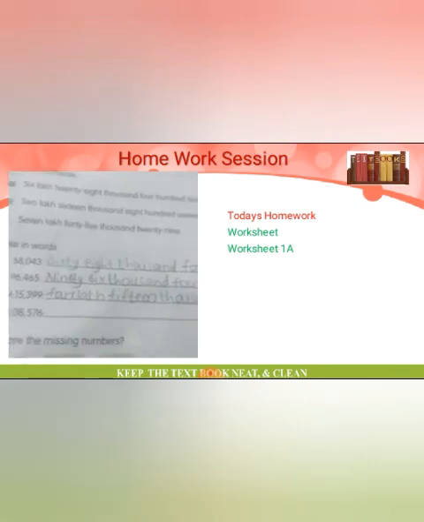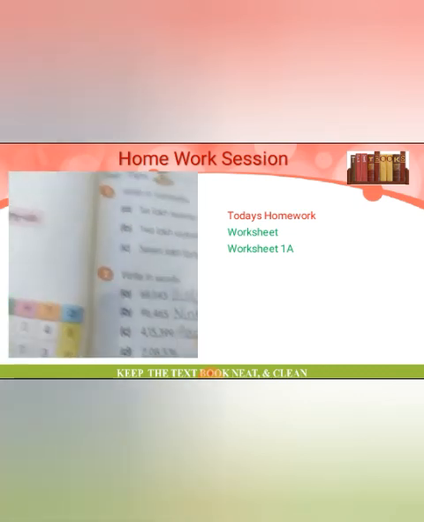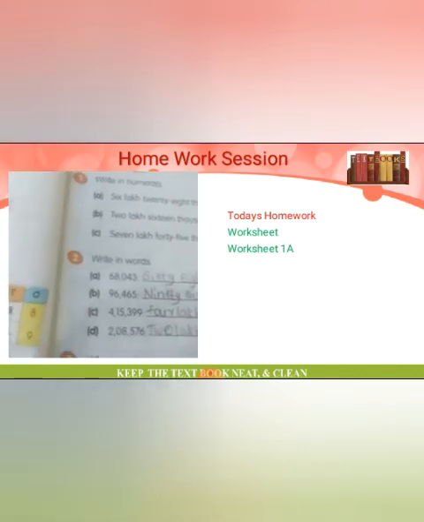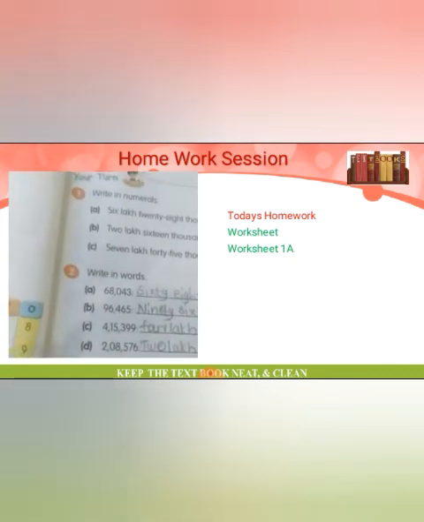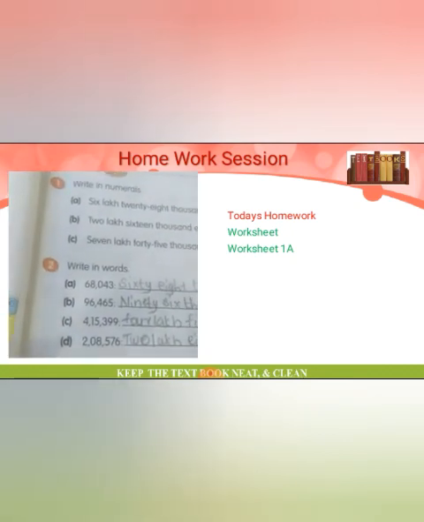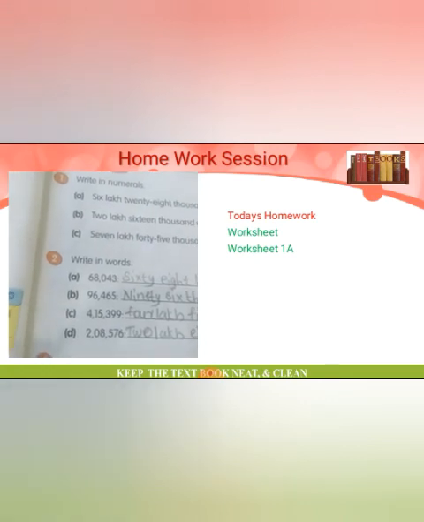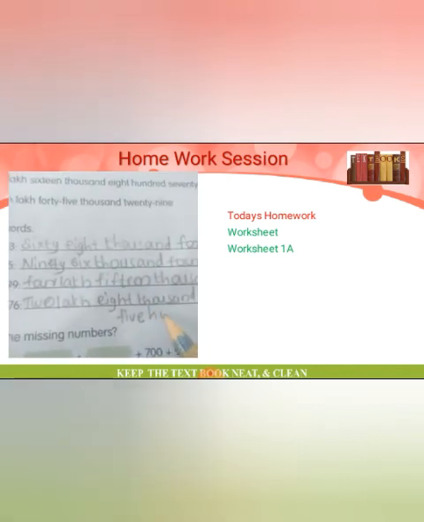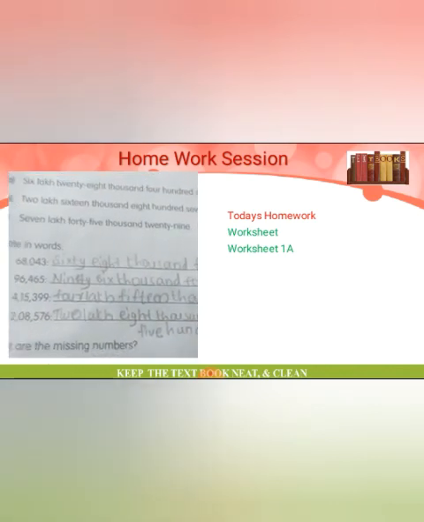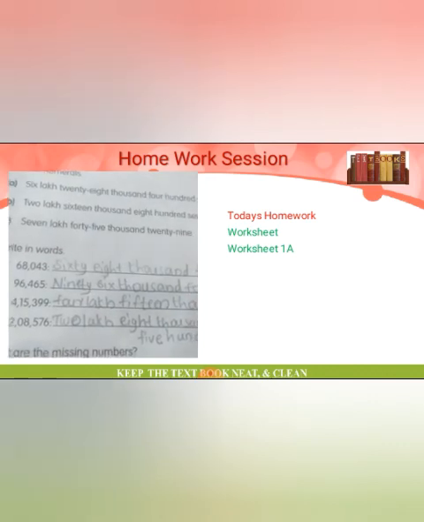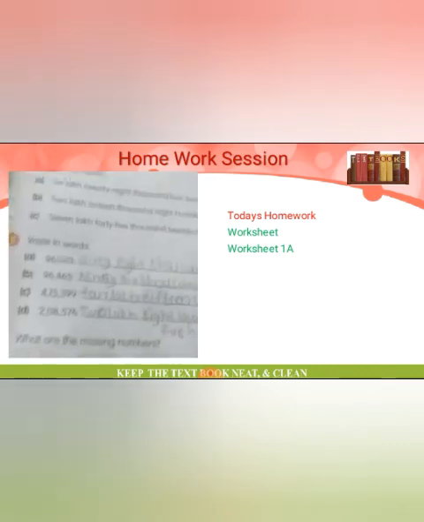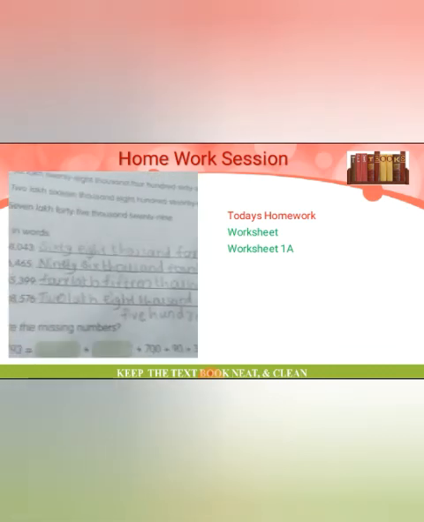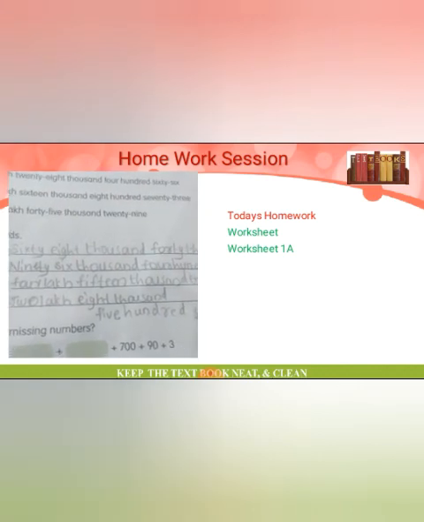Okay, 399. Then the last one, 2 lakh, 8,000, 500, 76. That is the answer. Understand? This is the answers for your part 1 homework.